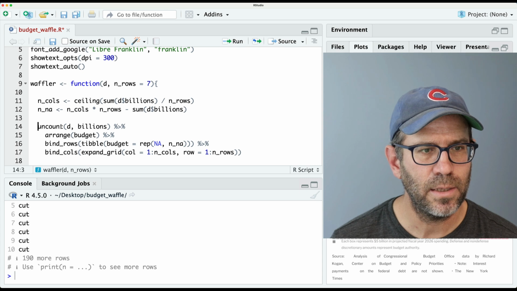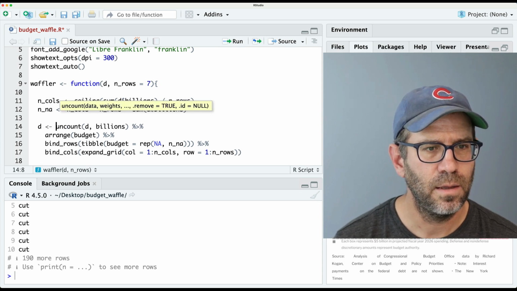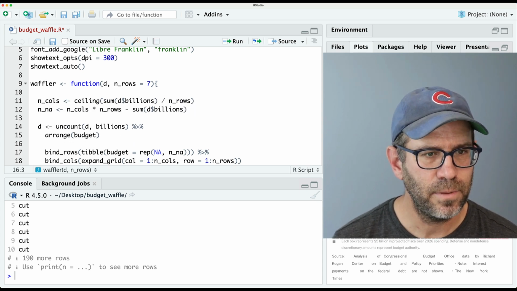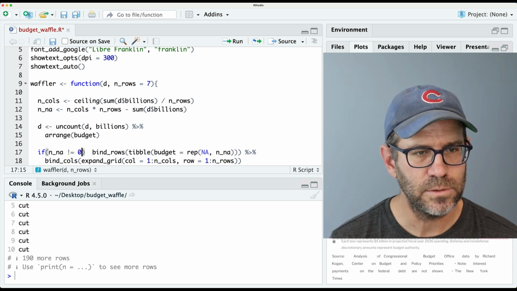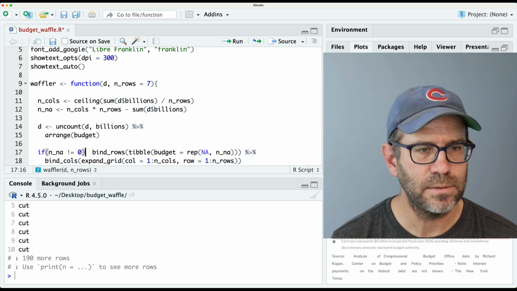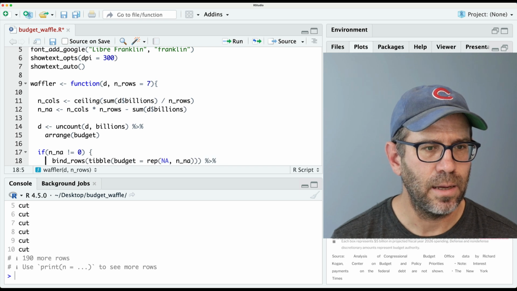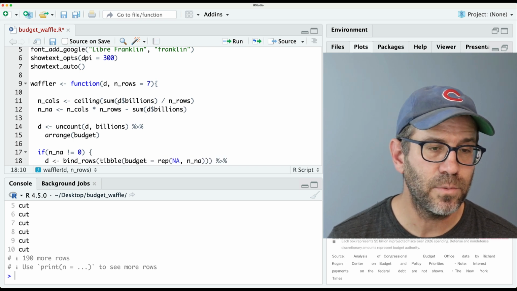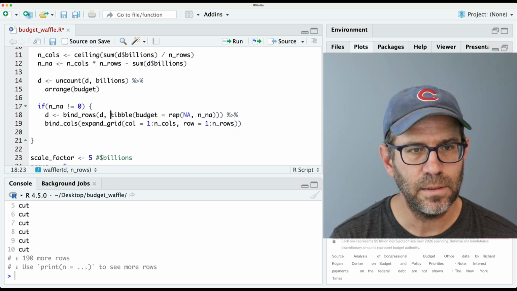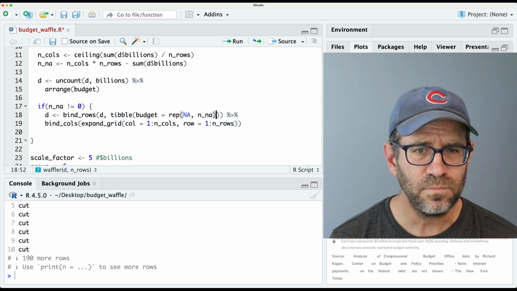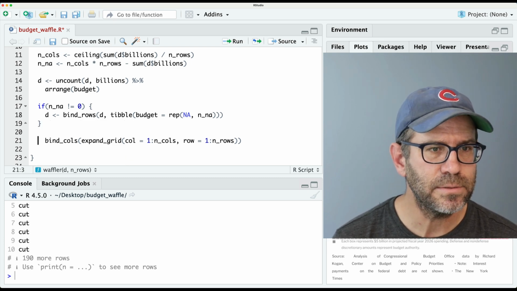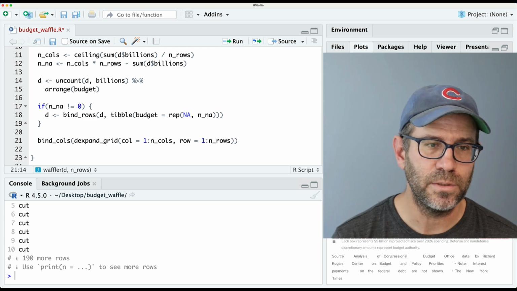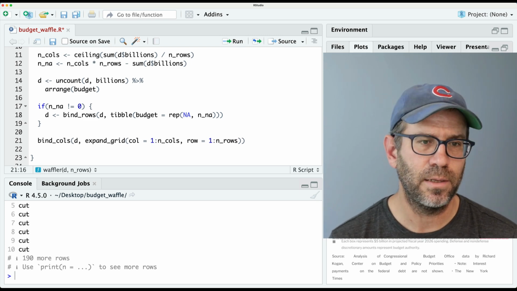So let's go ahead and call this D, and we'll go ahead and come here. So we'll do if N and A not equal to 0, then we're going to say D is bind rows of D and tibble. All right, and then we'll go ahead and close out that if statement. Otherwise, we're going to bind calls with D and expand grid on that.